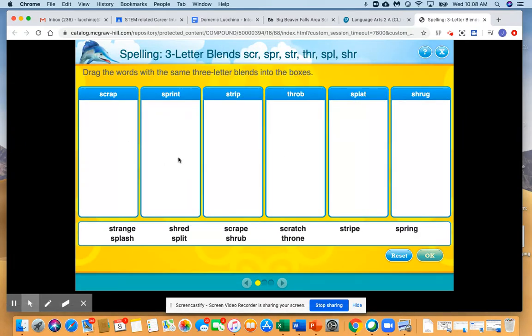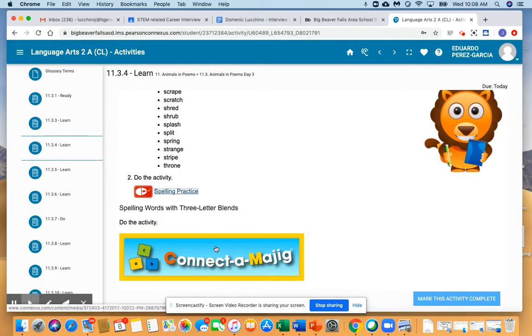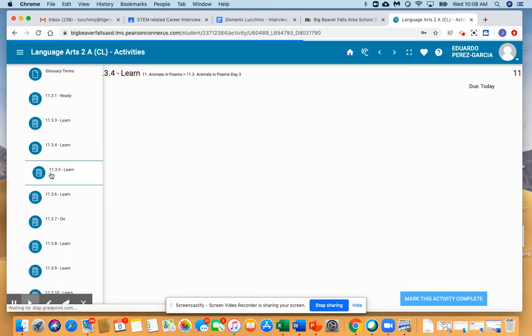They want you to sort your words, and if you think you have them wrong, you can reset. If you think you have them right, you click OK. And then you're going to click this X up at the top. Okay, and then there's a fun activity right here too, so make sure you get to all of those. Let's take a look at what's next.